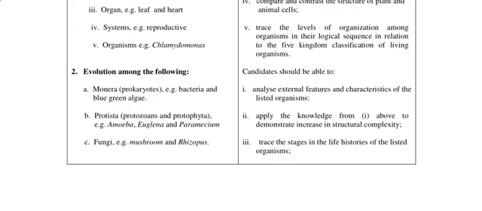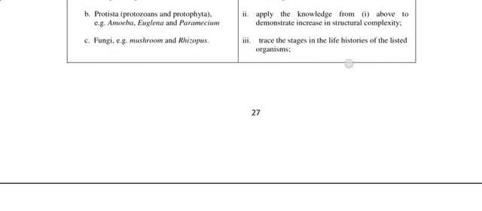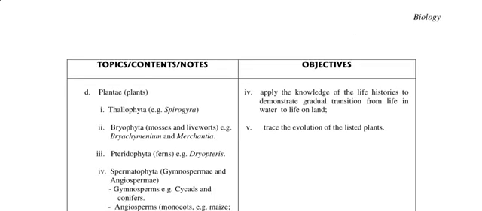of the listed organisms. Alright, so this has to do with you understanding the life cycle of these listed organisms as well. For example, we could have alternation of generation in some. Then apply the knowledge of the life history to demonstrate gradual transition from life in water to life on land. If you look down into the kingdom Animalia, we have fishes first before we had the amphibians, before we had reptiles and all that. Even in the Plantae aspect, where we have the Thallophyta to the Bryophyta to the Pteridophyta, then down to the Spermatophyta. Alright, so you can see the gradual transition of life from life in water to life on land.